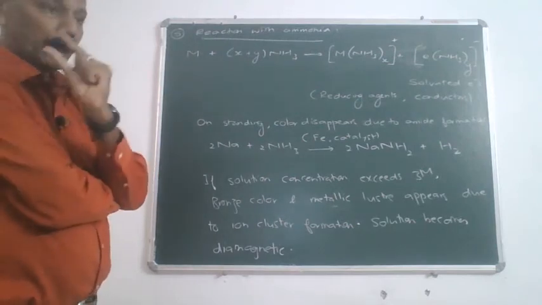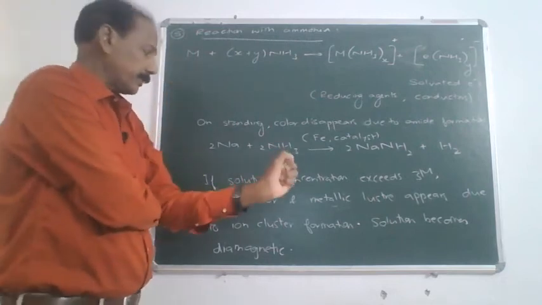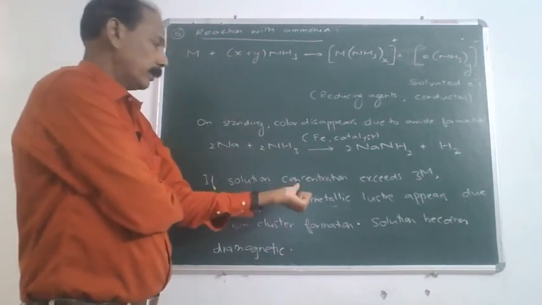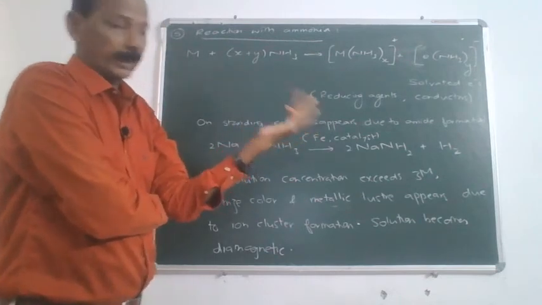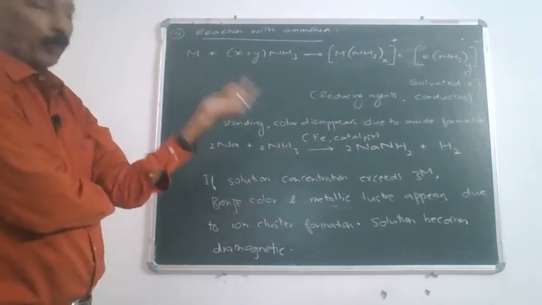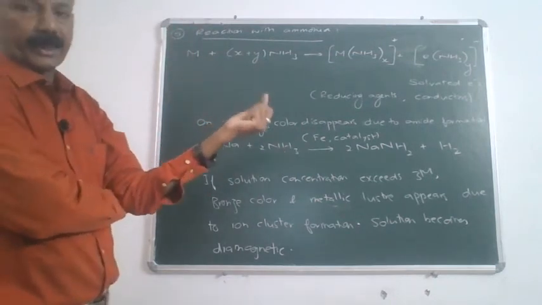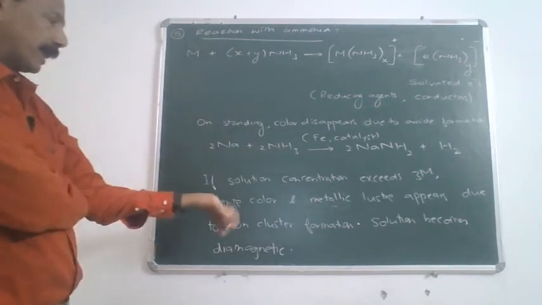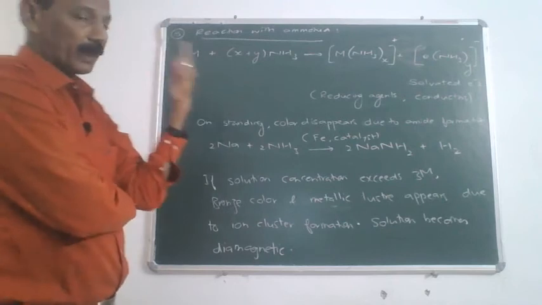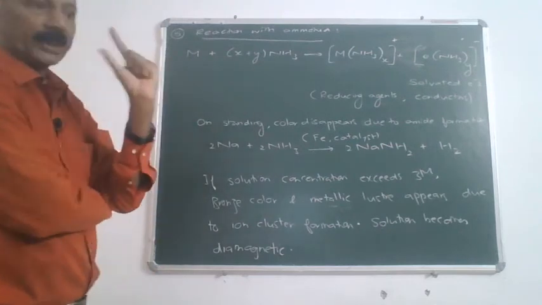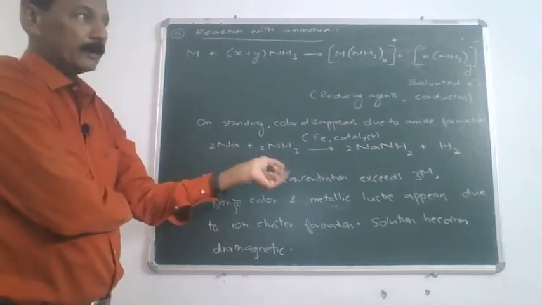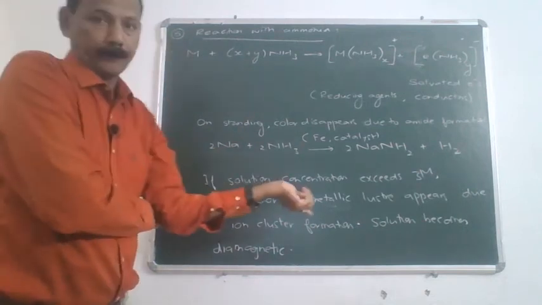Now, a very important point to be seen here is, what if we take a solution whose concentration is high, that is, if it exceeds 3 molar? When solution concentration exceeds 3 molar, we see that the color of the solution of the alkali metal in ammonia appears a bit copper bronze, that is, it gets a bronze color and starts giving a metallic luster.